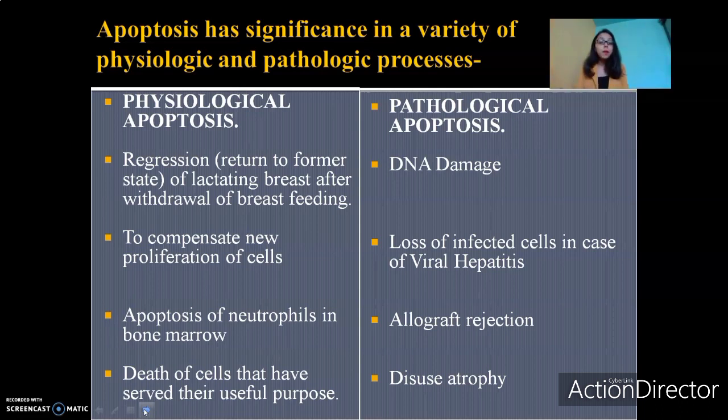Moving on to compensate new proliferation of cells. See, proliferation is multiplication. To compensate new proliferation of cells means when the new cells are formed, when the new cells are produced, then the older cells, the weaker cells, the worn out cells have to undergo cell death in order to make room, in order to make space for the new cells to exist. Here, if I have to give an example, the best example can be intestinal epithelial cells.